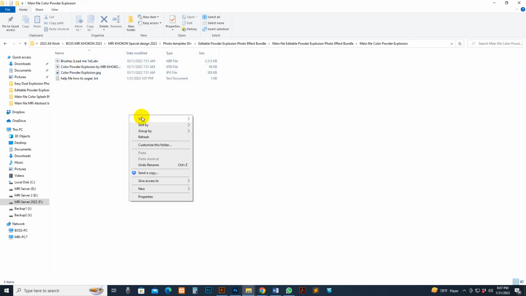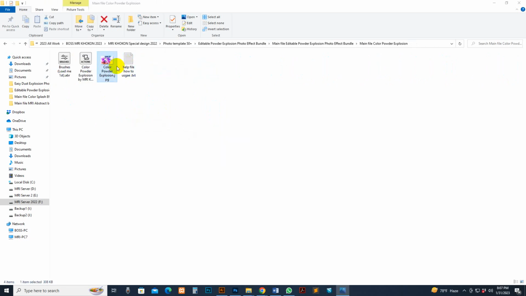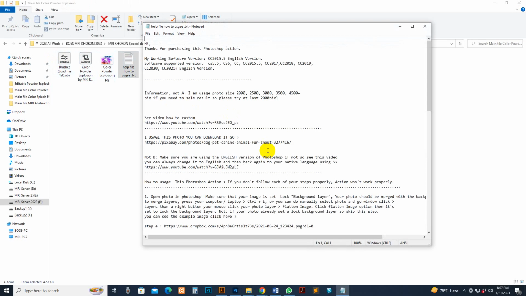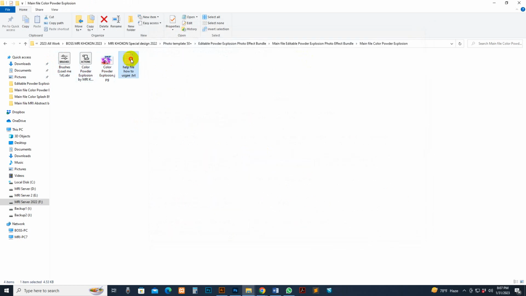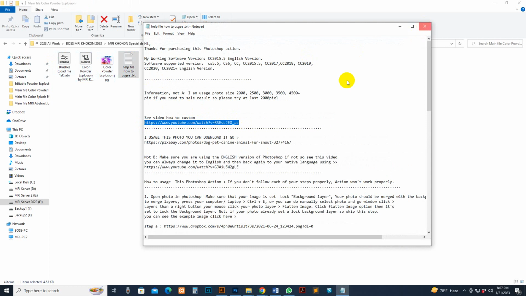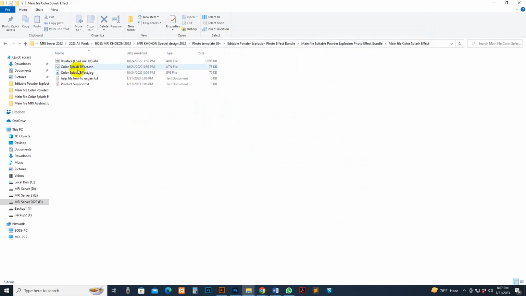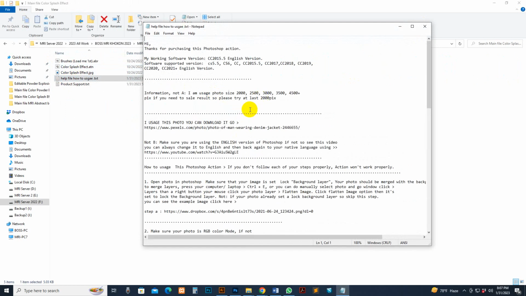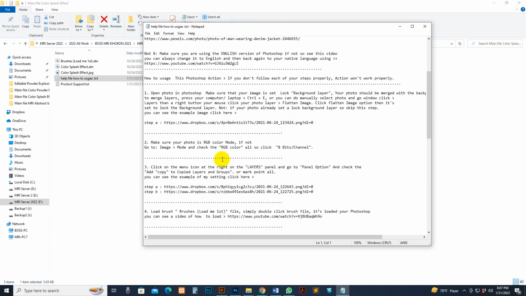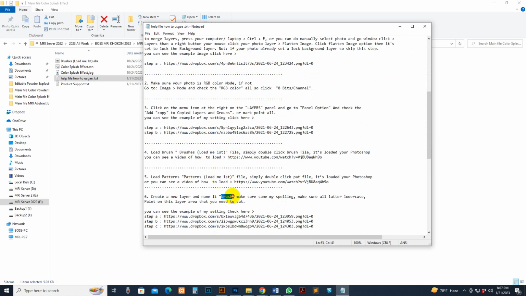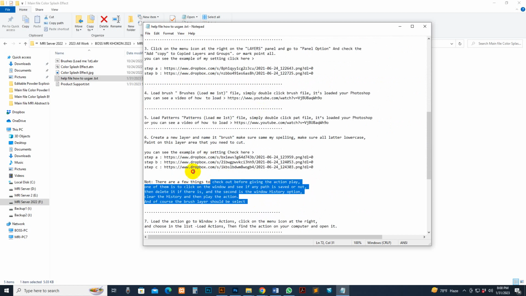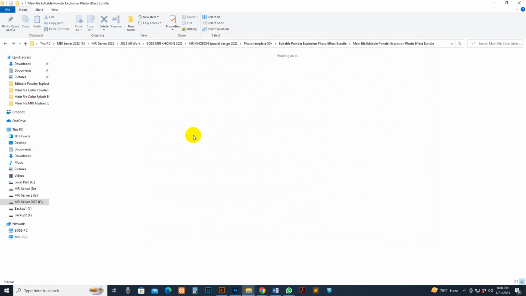Another effect. See, this is the cover included. This is the script. You need to load this, and you must watch the video. This product video is linked there. See, watch the video. And another one, and check out the help file and apply it. See, new layer and brush apply. How to apply, there is an instruction included.